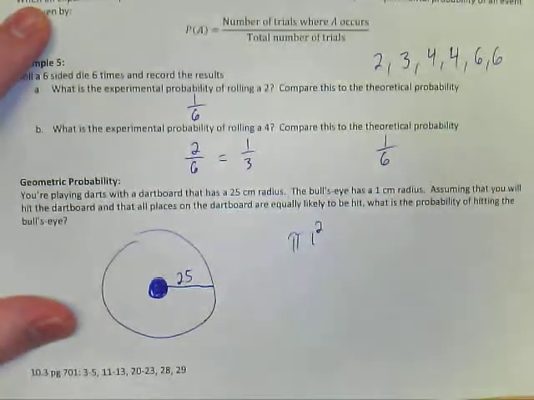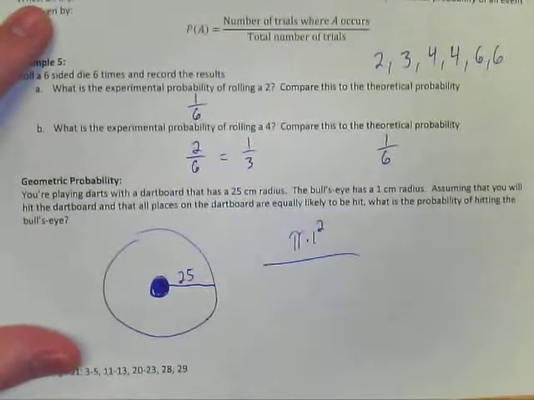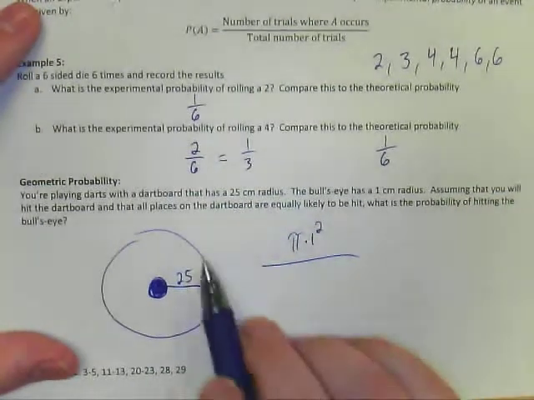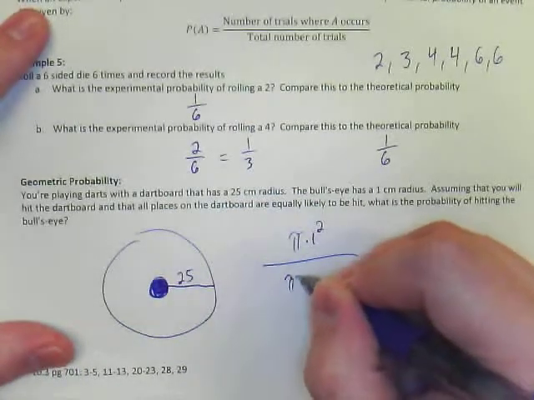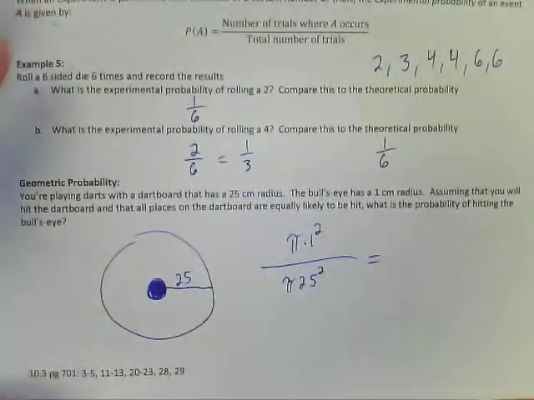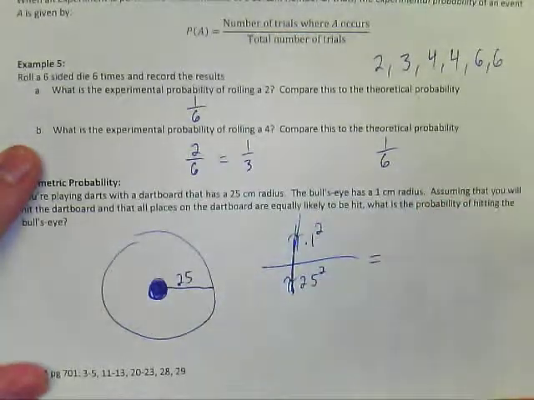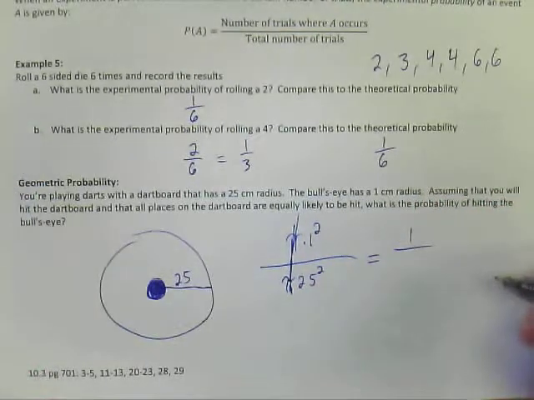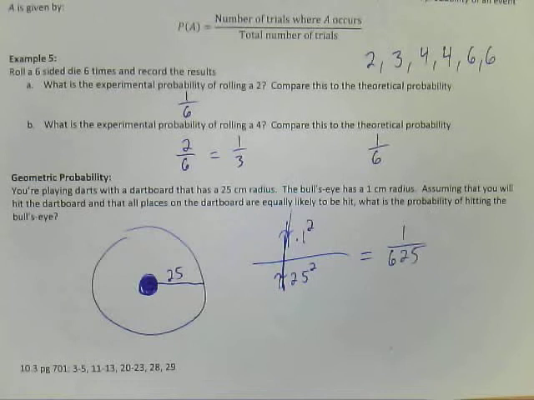So for radius of 1, we get pi times 1 squared. Then we divide that by the area of the big circle, which if it has a radius of 25, that's going to be pi times 25 squared. And then we can reduce this. Well, pi divided by pi, that just goes away. And then we get 1 over, and then 25 squared is 625. So we get 1 out of 625. That's the probability of hitting the bullseye.